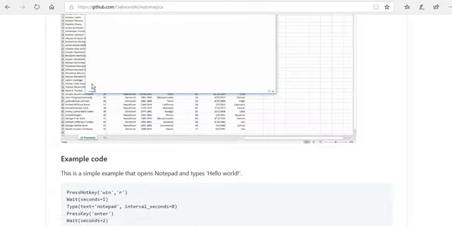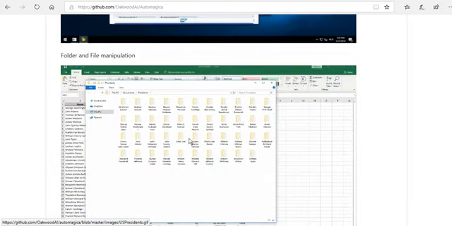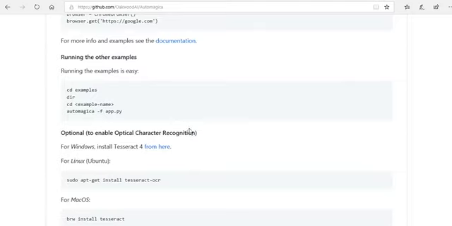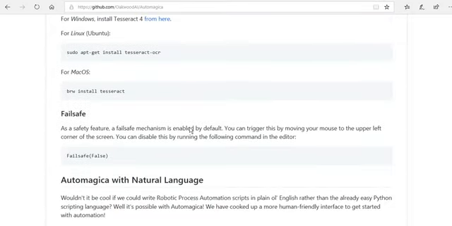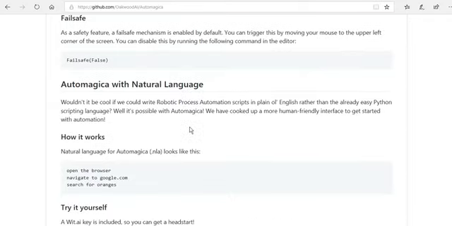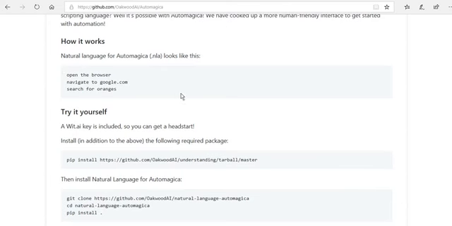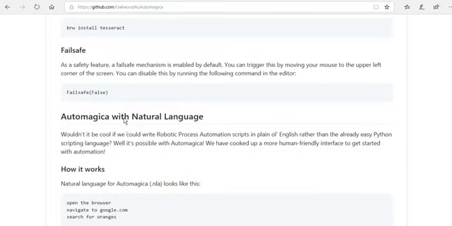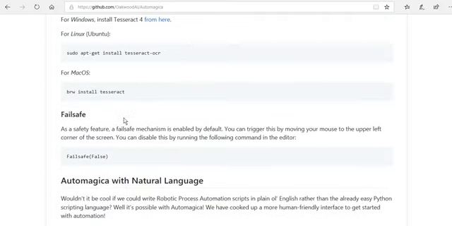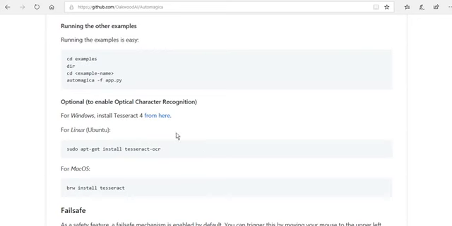One more thing, Automagica also gives you natural language processing code. They are not fully developed with NLP, but they have started with simple keywords like open the browser, navigate to google.com, search for RPA. So these kinds of simple NLP commands are provided, and we can easily communicate through natural language.